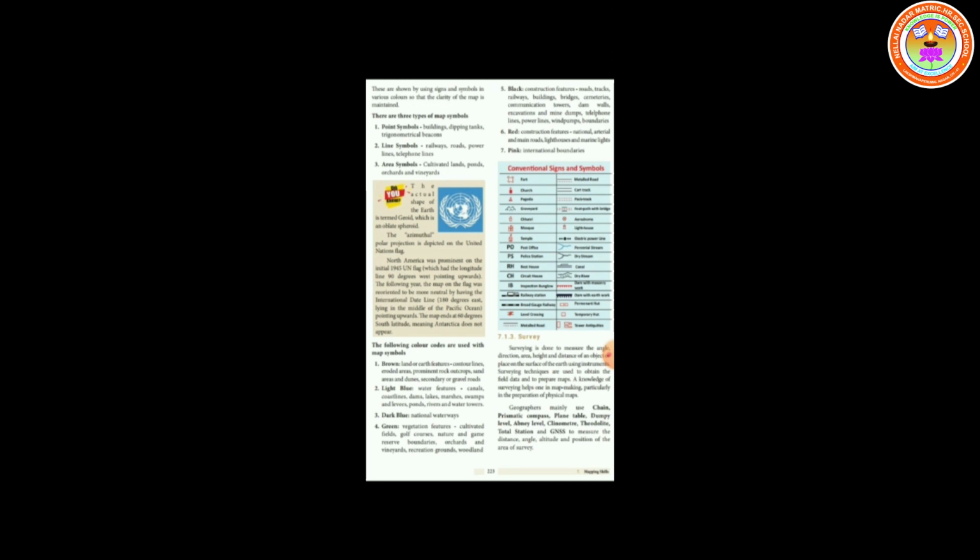A knowledge of surveying helps in map making, particularly in the preparation of physical maps. Geographers mainly use chain, prismatic compass, plane table, dumpy level, Abney level, clinometer, theodolite, total station and GNSS to measure the distance, angle, altitude and position of the area of survey.